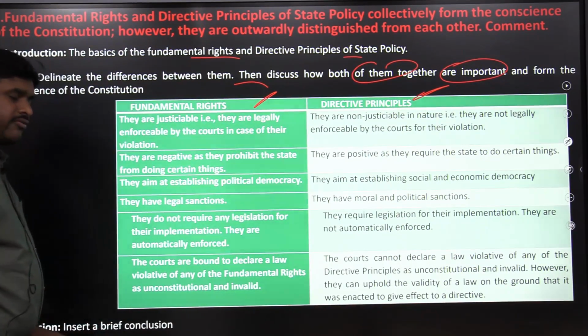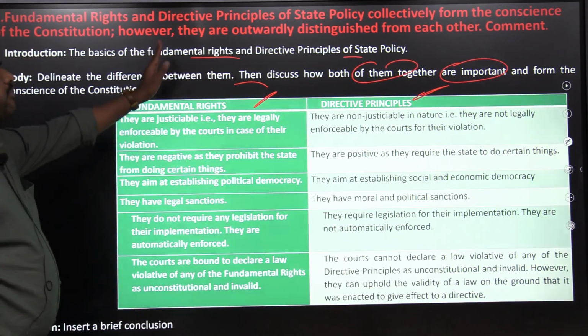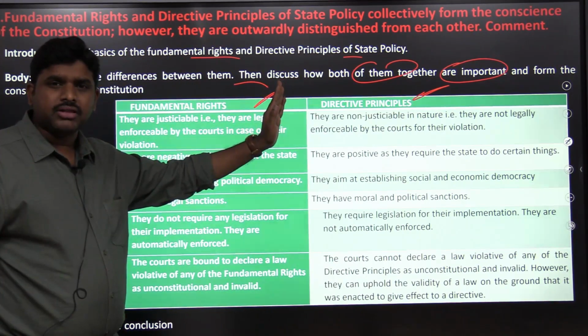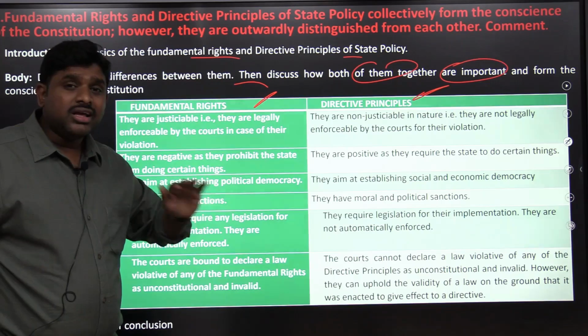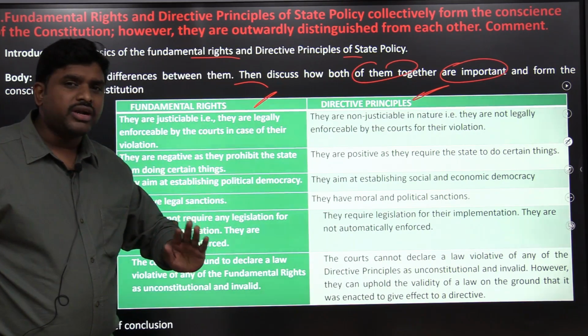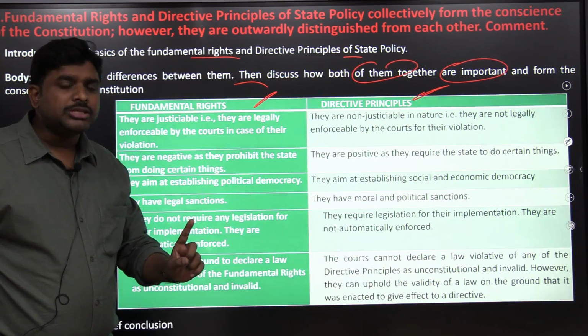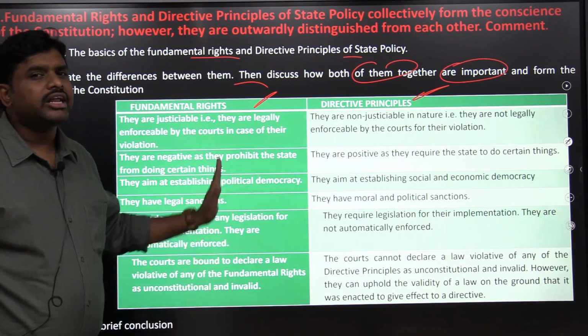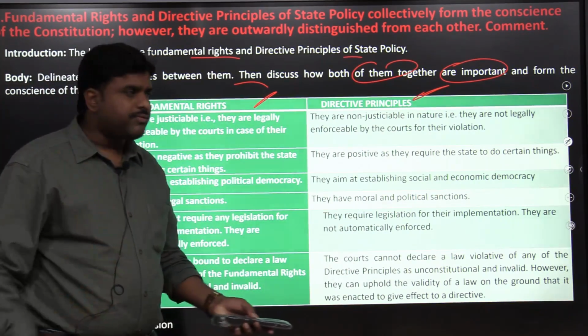And finally, we have to conclude that however they are different, one thing we need to remember is that both are the bedrock of the Constitution of India. Fundamental rights and directive principles of state policy are both equally important. In that way you have to write the answer. This is the first question.